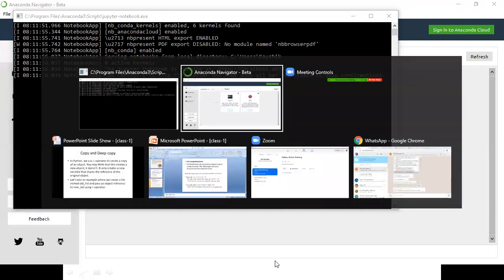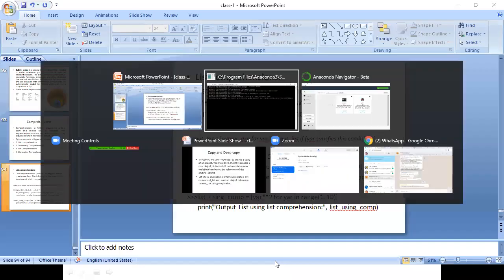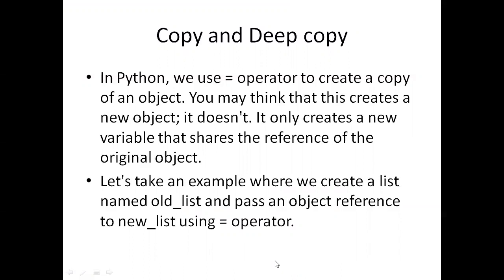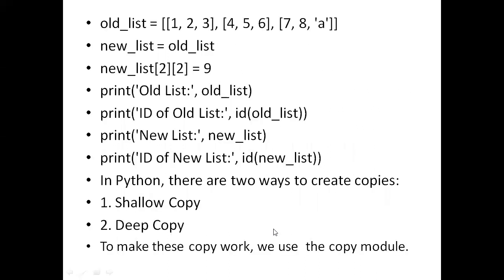This is generally what happens in other programming languages, but when it comes to Python, it is somewhat different. So now we'll discuss that. Here we have a method called copy. With the help of the copy method, we can copy the content of one object into another object.